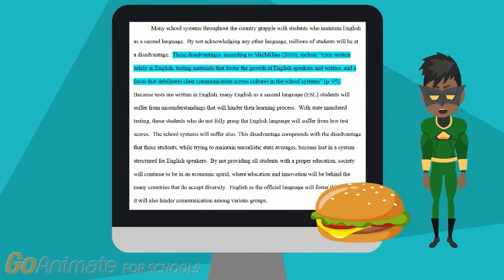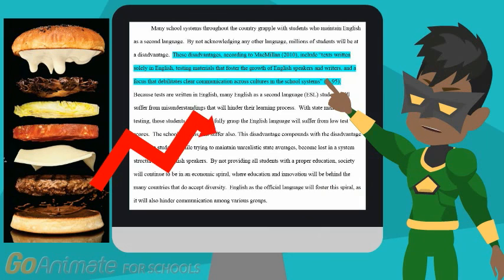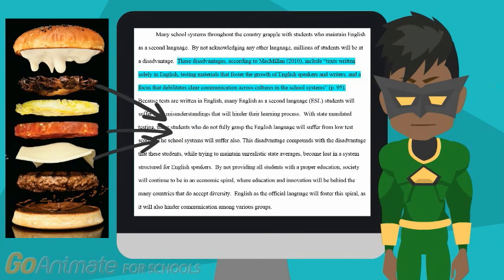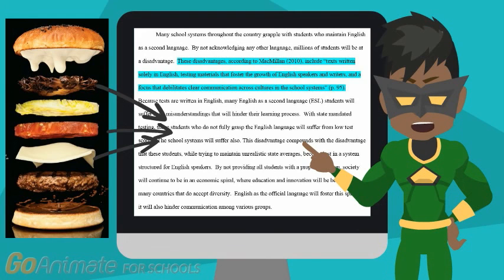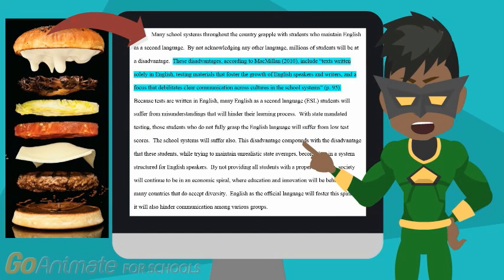Think of a hamburger when inserting expert knowledge in the form of a cited direct quote or cited paraphrase or summary into a paragraph. Think of the expert cited knowledge as being the meat of the paragraph. It is the really important part of your paragraph and critical to making the paragraph tasty. Think of your other supporting details in the paragraph as being your ketchup, mustard, cheese, mayo, and whatever else you put on your burger. These parts are also important to the building of a delicious burger and awesome paragraph.